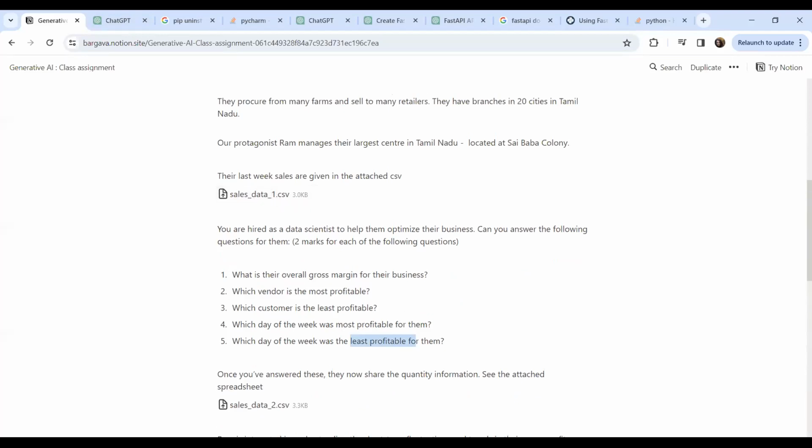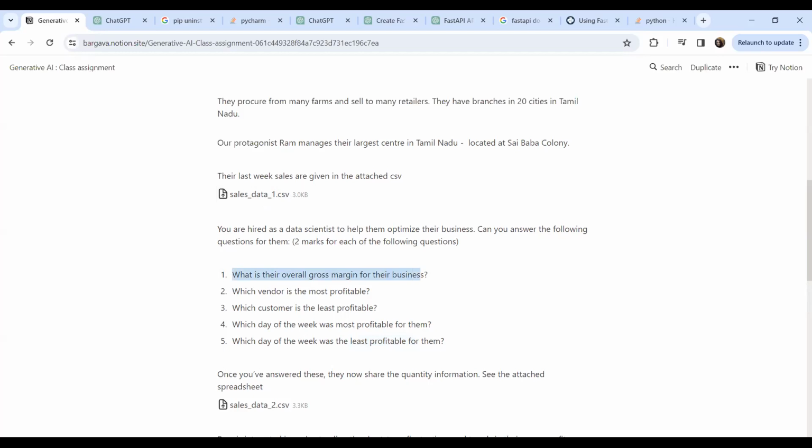And this can be done using simple data analysis like pandas with Python. This is what was done in the previous assignment. So continuing with this, we are going to build an API which will take this sales data CSV file as an input, and it will have to answer these questions, at least the first 4 questions.